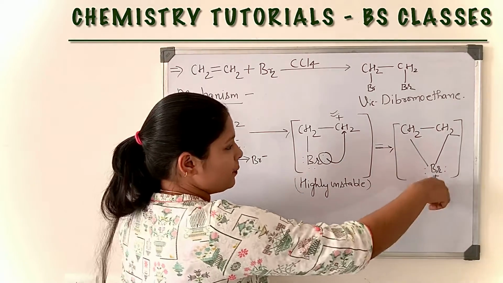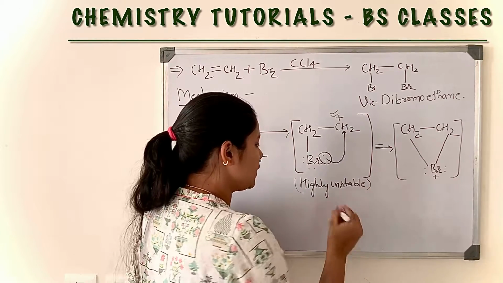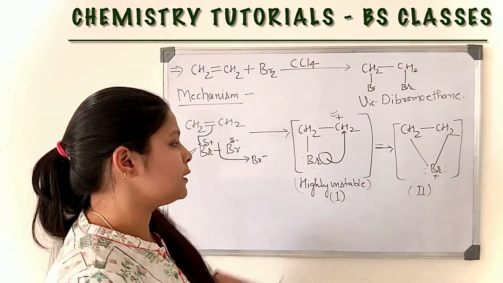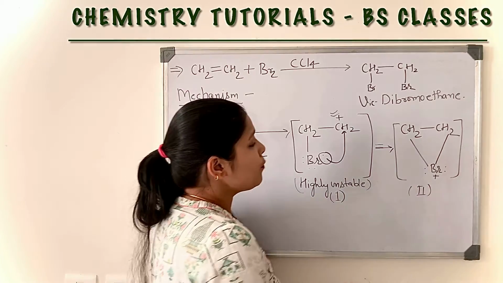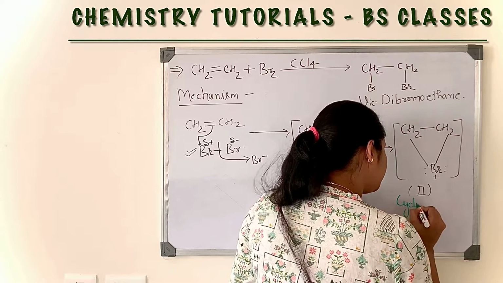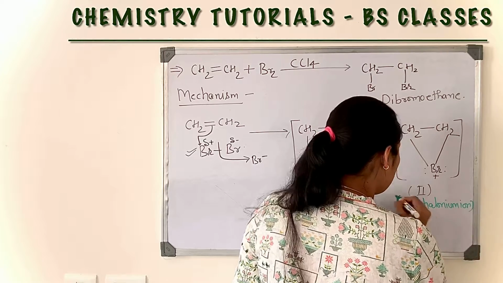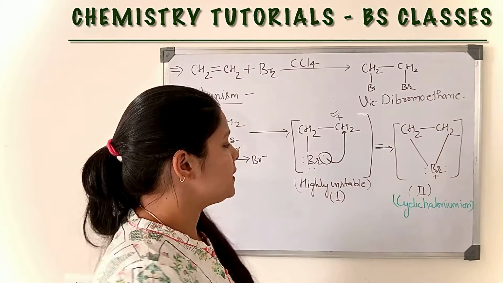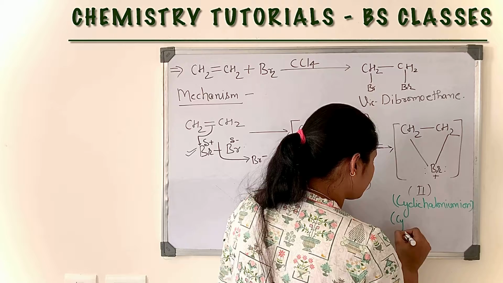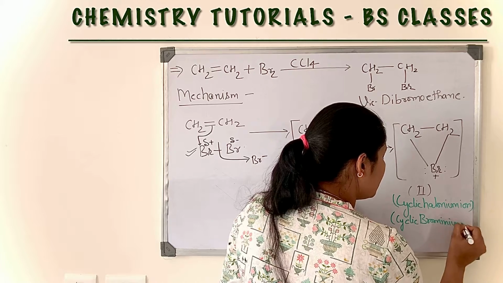This is also an intermediate, but the stability of the second intermediate is more than the first one. This is the first and this is the second. The stability of the second intermediate is more than the first, and the name of this intermediate is cyclic halonium ion. Here bromine is present, so it is called cyclic bromonium ion.